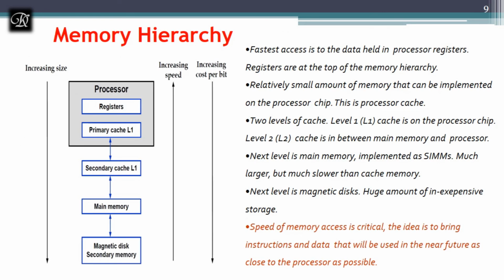So this is the memory hierarchy, which tells how many layers of memories we are going to use in the computer. We'll have a processor. We have seen in the first module, the processor will have many registers like MAR, MDR, PC, IR, general purpose registers R0 to Rn. All these registers are used for temporary storage, like storing the address, storing the data, storing the operands. And they are small in size.